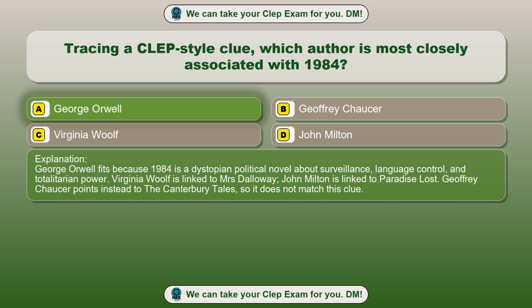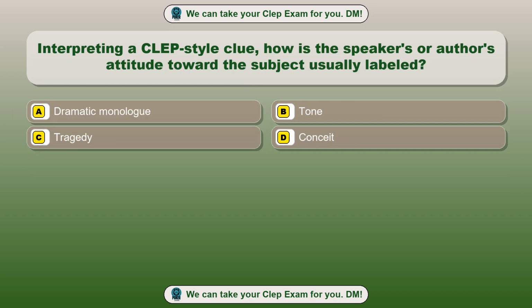Virginia Woolf is linked to Mrs. Dalloway, John Milton is linked to Paradise Lost. Geoffrey Chaucer points instead to the Canterbury Tales, so it does not match this clue. Question 12. Interpreting a CLEP style clue, how is the speaker's or author's attitude toward the subject usually labeled?